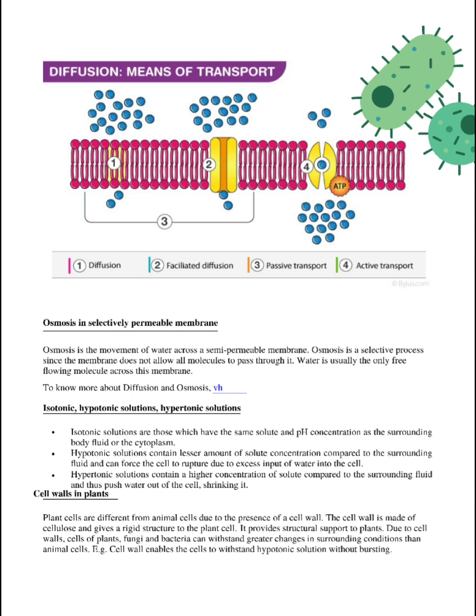Cell walls in plants: plant cells are different from animal cells due to the presence of the cell wall. The cell wall is made of cellulose and gives the rigid structure to the plant cell. It provides structural support to the plant. Due to the cell wall, the cells of the plants, fungi and bacteria can withstand great change in surrounding condition than animal cell. Cell wall enables the cell to withstand hypotonic solution without bursting.